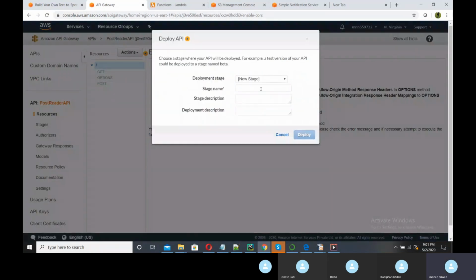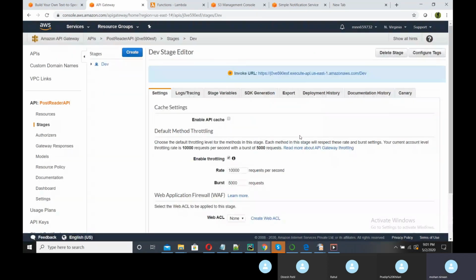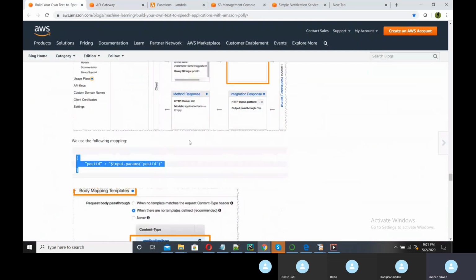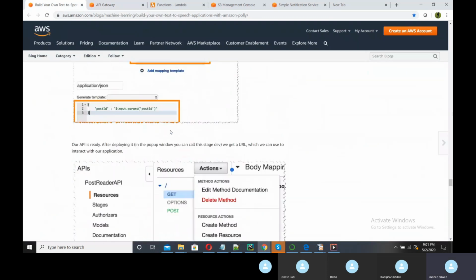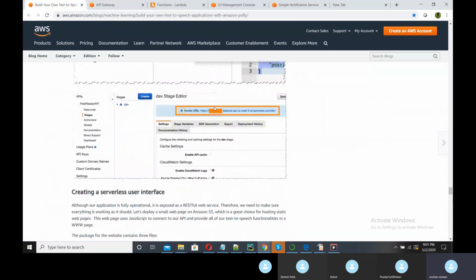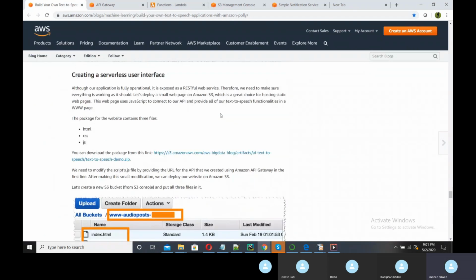We need to give a new stage. Suppose we give a development stage here. We will copy dev. Okay, and yes, we got our invoke URL. This we need to use in our front end. So enable course, this is also done. Application JSON deploy, and we got our code.